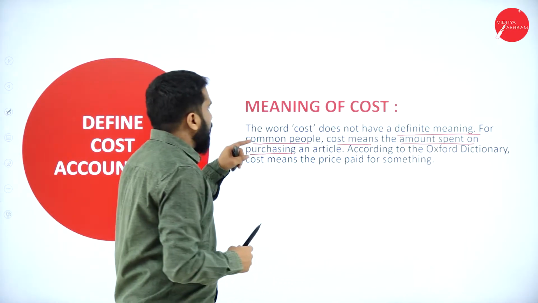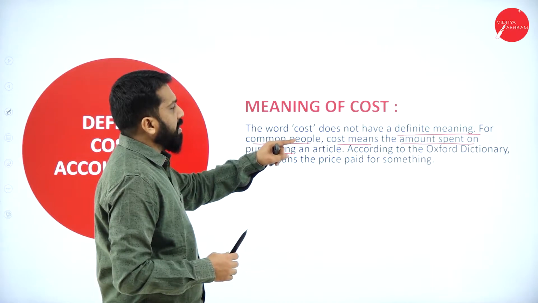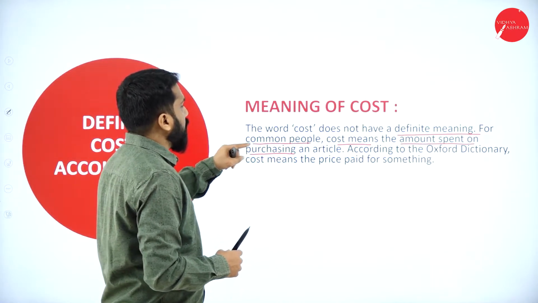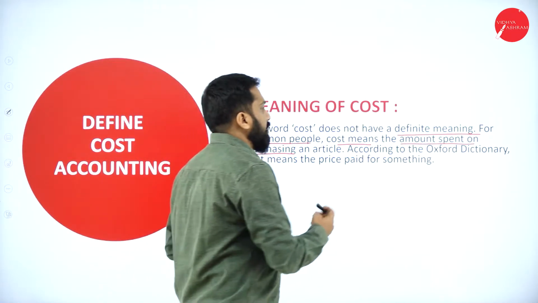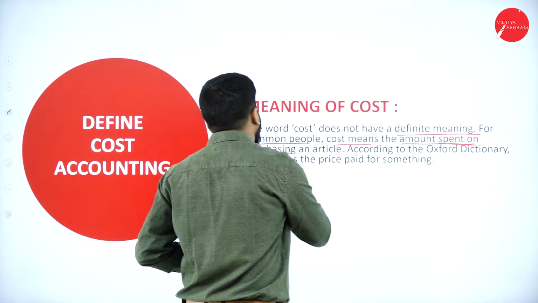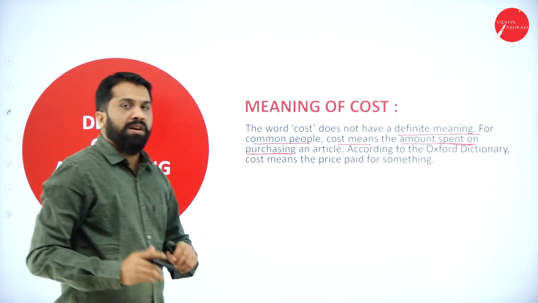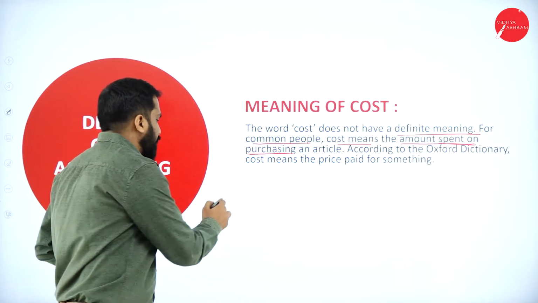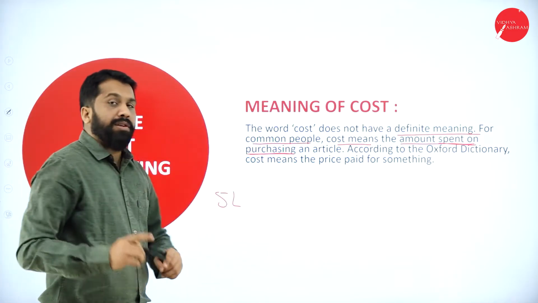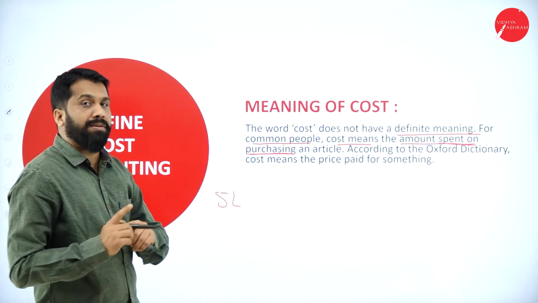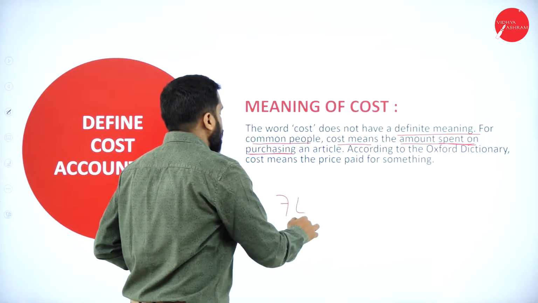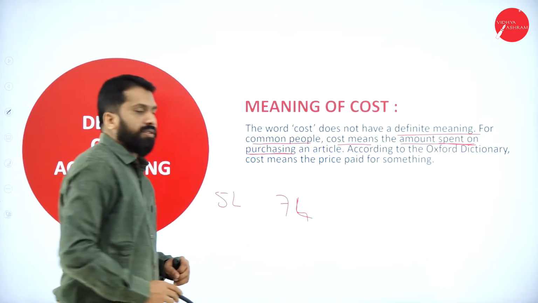Now, the word cost does not have a definite meaning. For common people, cost means the amount spent on purchasing. You purchased a land for 5 lakh. You are selling that land for what value? 7 lakh. In this, what is your cost?